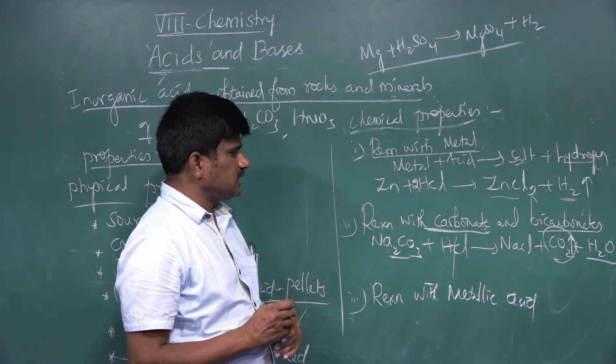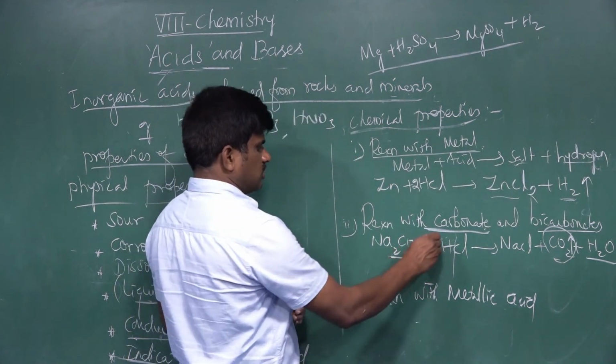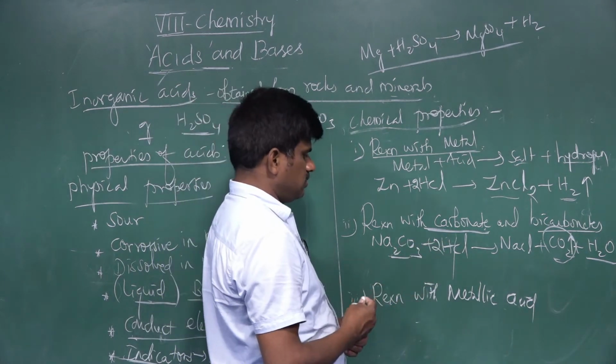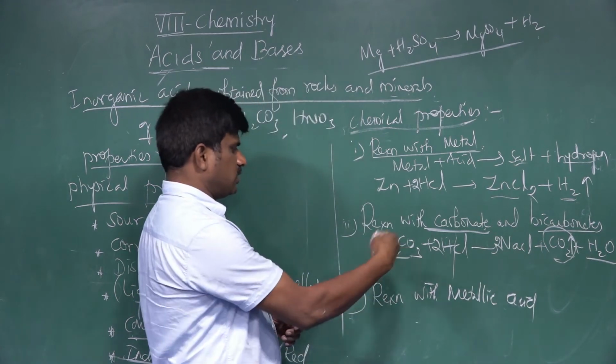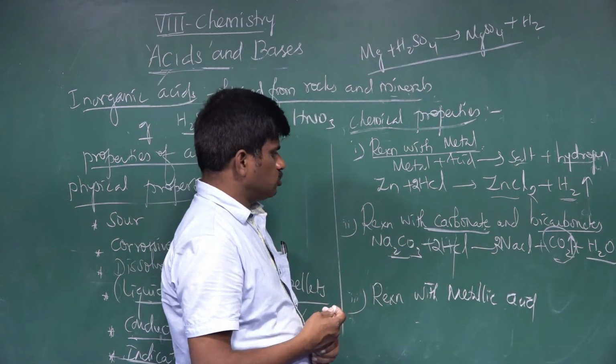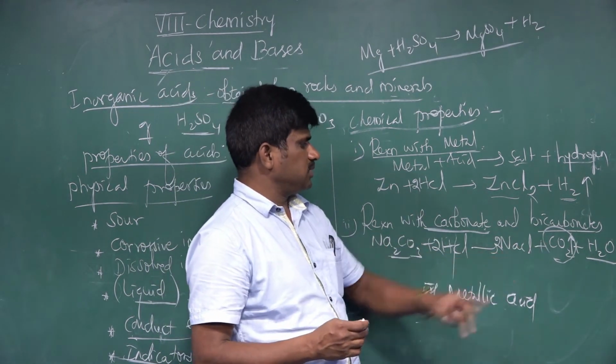For balancing, here we take 2 moles of HCl and 2 moles of NaCl. Now other things are all balanced. 2 HCl gives 2 NaCl plus carbon dioxide.